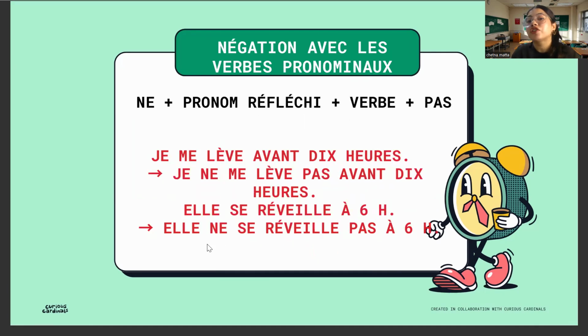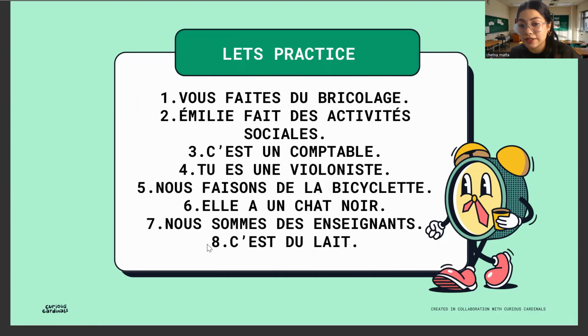Moving ahead, when we talk about the pronominal ones, we will consider the pronoun and the verb, like se lever. Se lever has to come with a pronoun with it, right? The reflexive pronoun that we talk about. So this will also act as a group of best friends and they'll never be separated. So, je ne me lève pas avant 10 heures. Elle ne se réveille pas à 6 heures. Like this, you can easily do your negation with the pronominals.